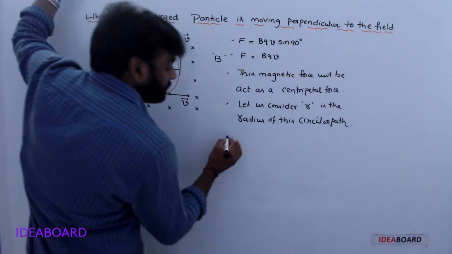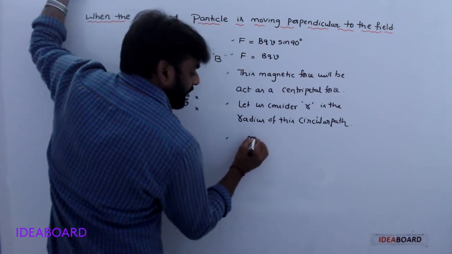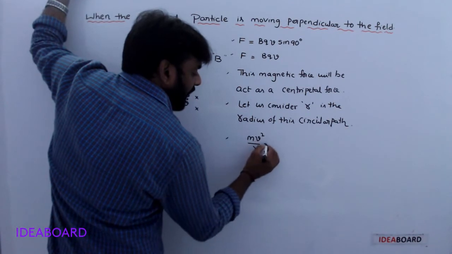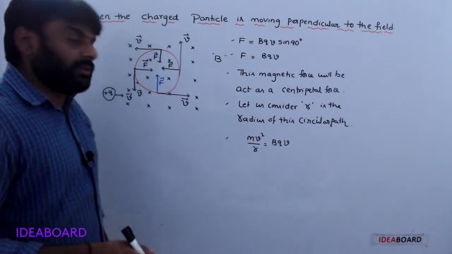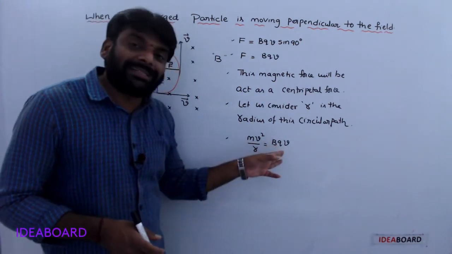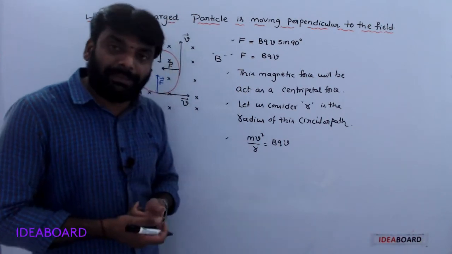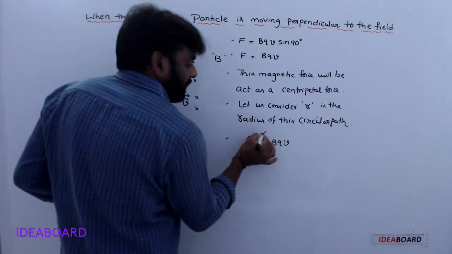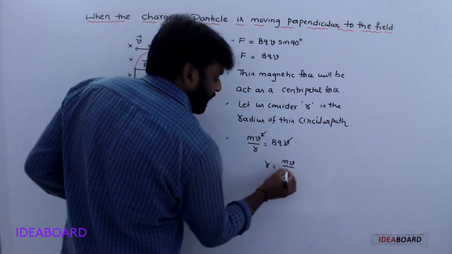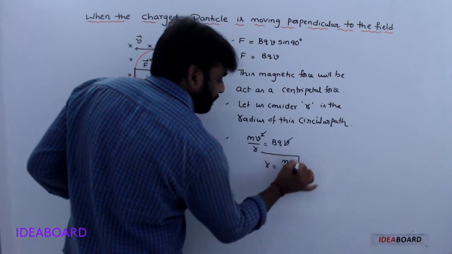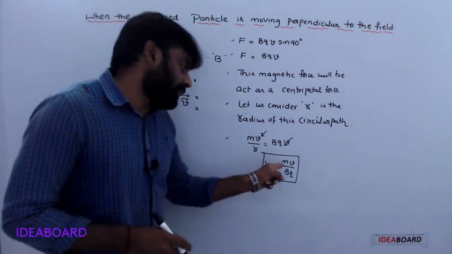Okay. Now, mv square by R is equal to BQV. BQV will act as a centripetal force. It is balanced with the centrifugal force, that is mv square by R. Here V cancels. R is equal to mv by BQ.